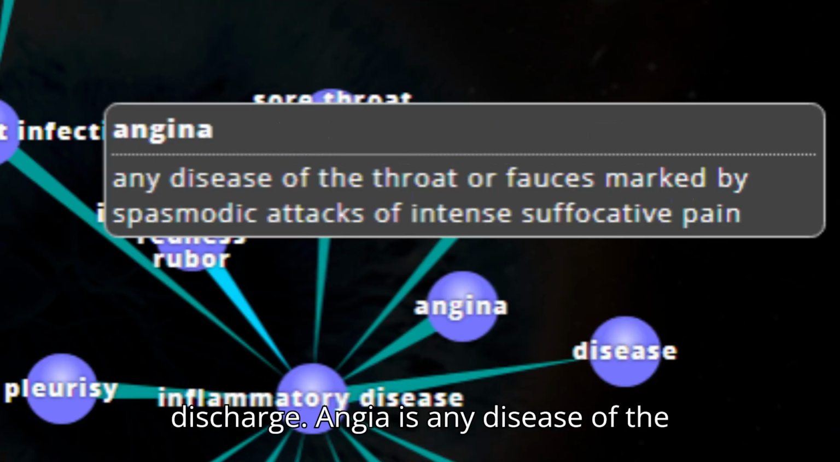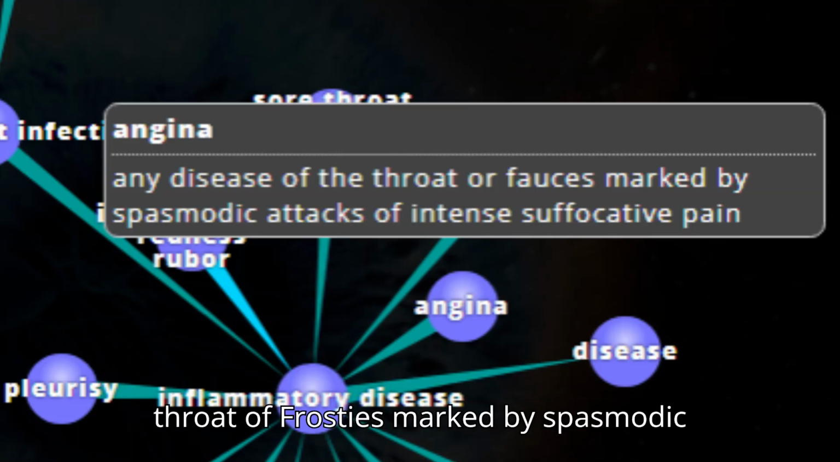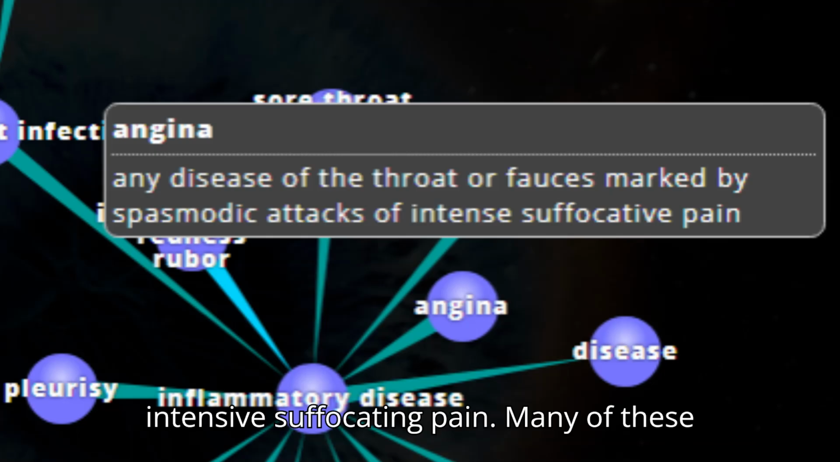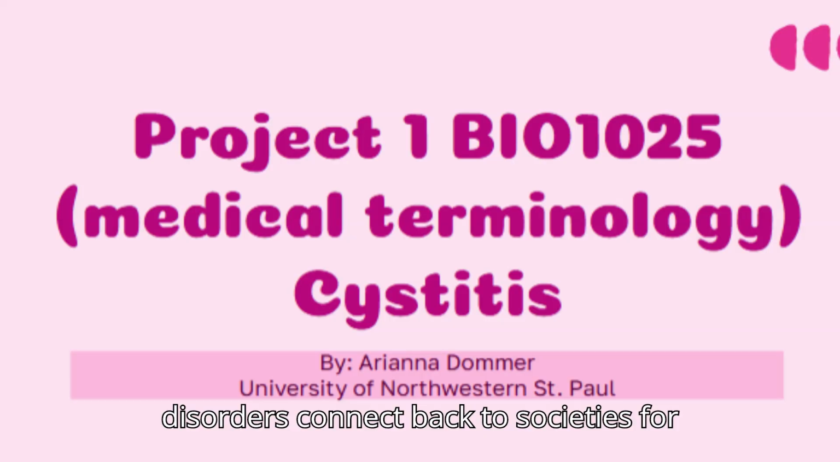Angina is any disease of the throat or fauces marked by spasmodic attacks or irregular bursts of intensive suffocative pain. Many of these disorders connect back to cystitis for being inflammatory diseases.